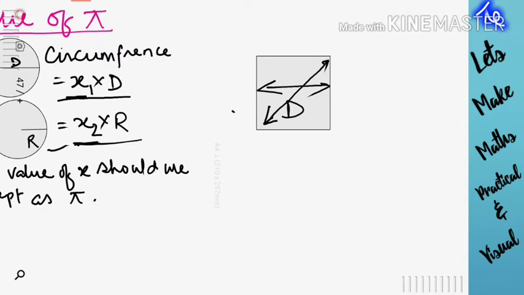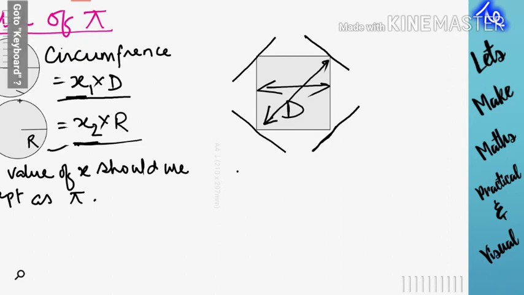So here I can also draw two parallel lines. Here also two parallel lines can be drawn. So the distance between these parallel lines varies from d to root 2 d.